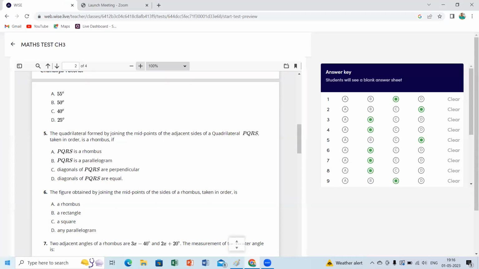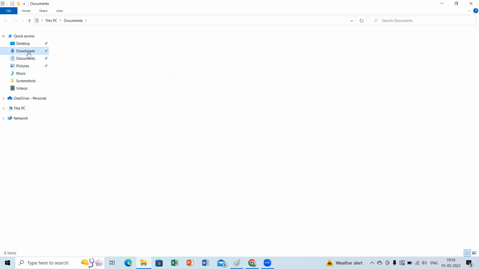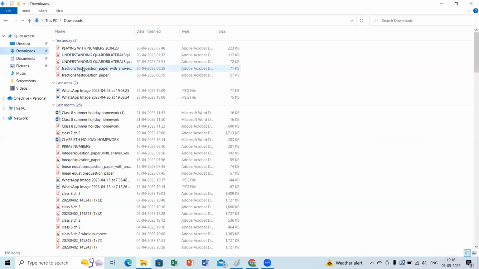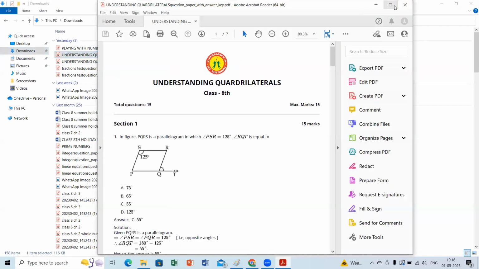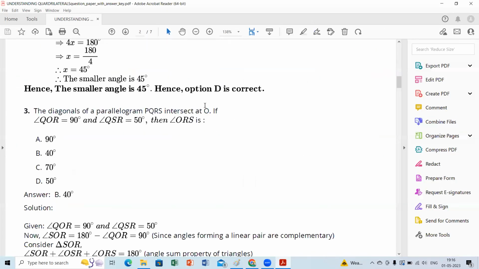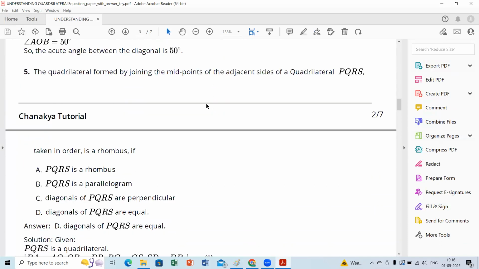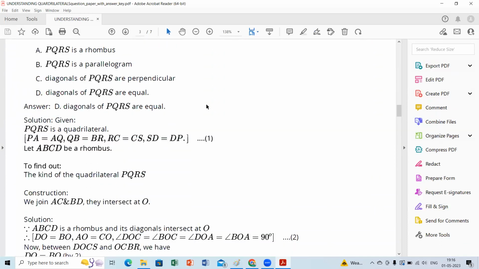I'll check the solution part. Just a minute. Okay, question number 5, right? Children, there is a solution given.